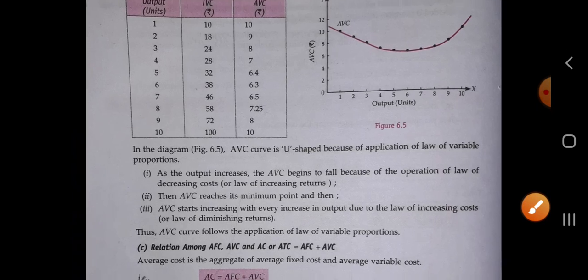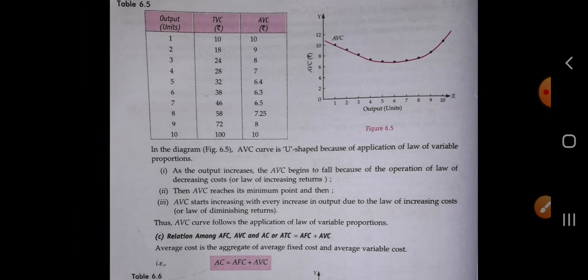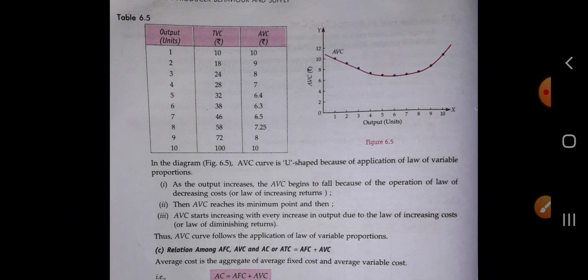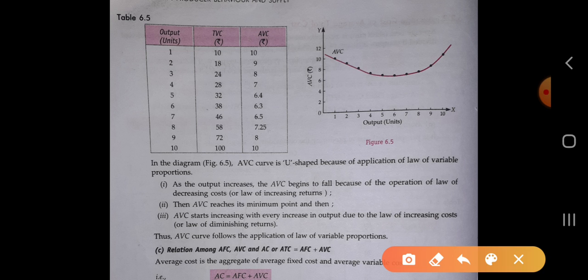So first of all you see the schedule as well as the diagram, that the output is increasing 1, 2, 3, 4, 5, 6, 7, 8 till 10, and the TVC is 10, 18, 24, 28, 32, 38, 46, 58, 72, 100, and TFC is also increasing with the increase in the output. So AFC, how do we calculate, TVC upon output.